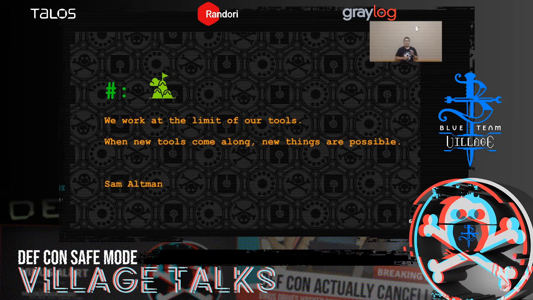And there's one nugget that I would like to share. We work at the limits of our tools. When new tools come along, new things are possible. Okay, so that's all for today.